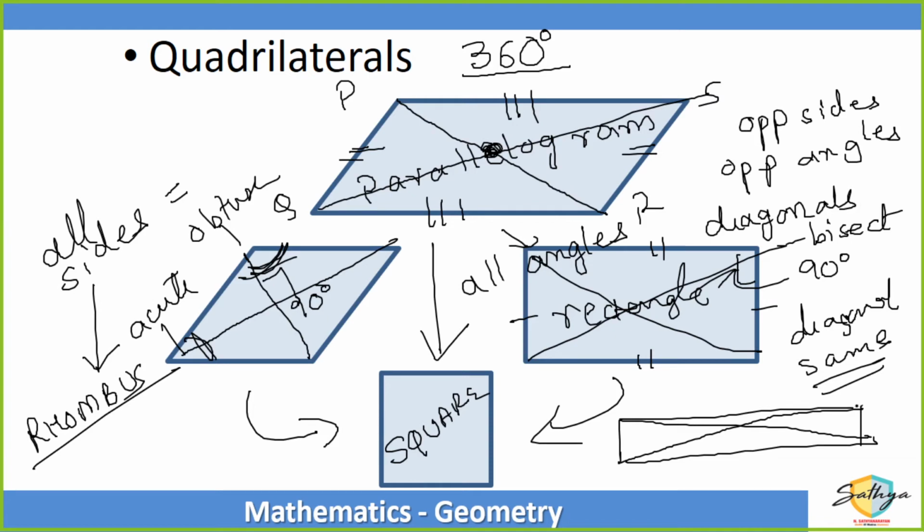But in a rectangle, if the diagonals bisect at 90 degrees, then it becomes a square. So bisecting at 90 degrees is a square, right? A pure rectangle, which is not a square, will not have diagonals at 90 degrees. But if a square is considered a rectangle, then yes, the diagonals bisect at 90 degrees. So a square is a special case of a rectangle where the diagonals are at 90 degrees to each other. Did you get that?